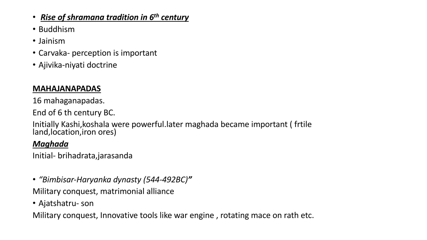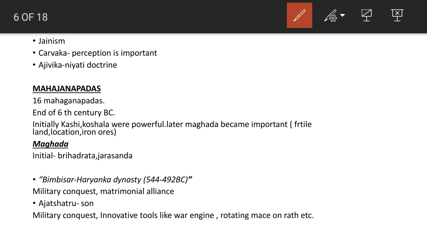So later, at the end of the 6th century, Mahajanapadas were formed. There were 16 Mahajanapadas in India. Initially, Kashi and Kosala were powerful.